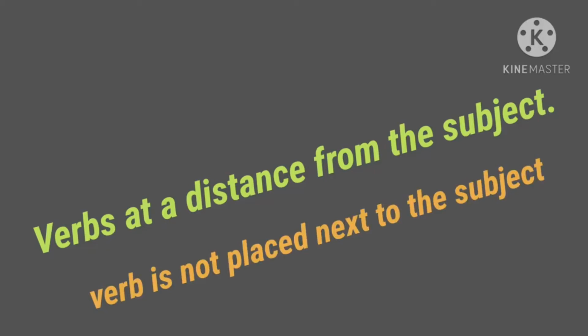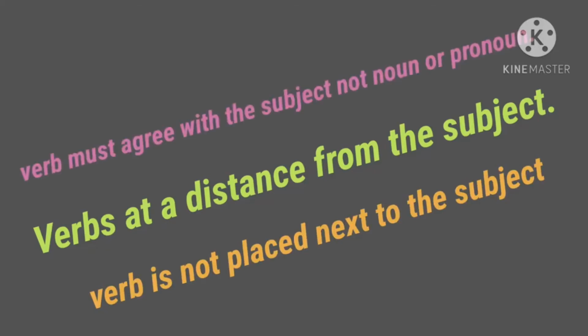In such sentences, the verb must agree with the subject and not the noun or pronoun closest to it.